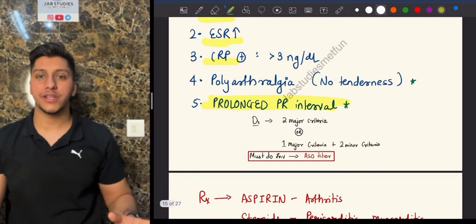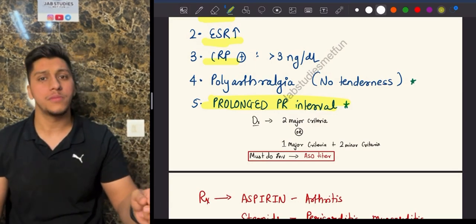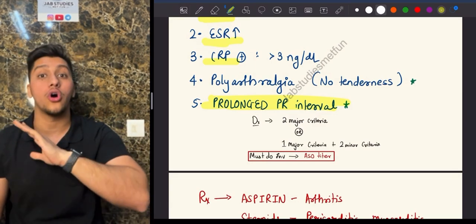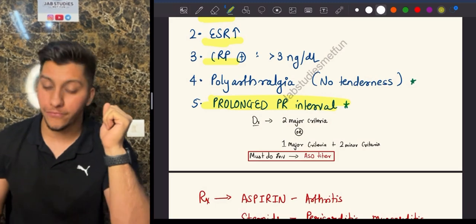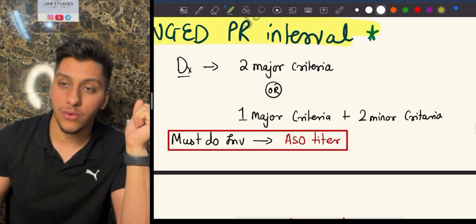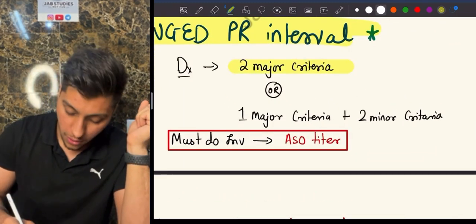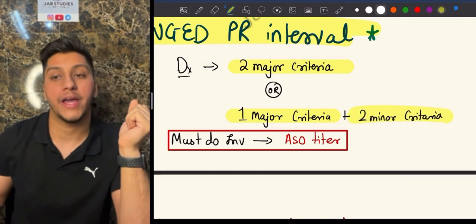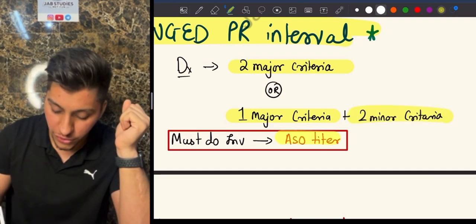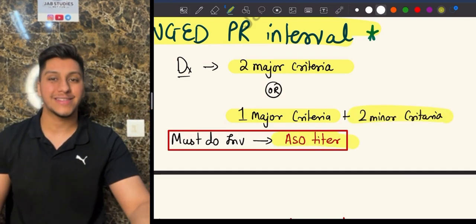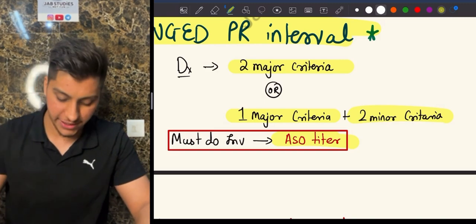Okay. Now, how do you diagnose? You remember in Duke's criteria, you had at least 2 major, or 1 major plus 3 minor, or all 5 minors, right? Here it is different. Remember this. The diagnosis requires at least 2 major or 1 major plus 2 minor. And remember, you have to do the ASO test, the anti-streptolysin O titers.